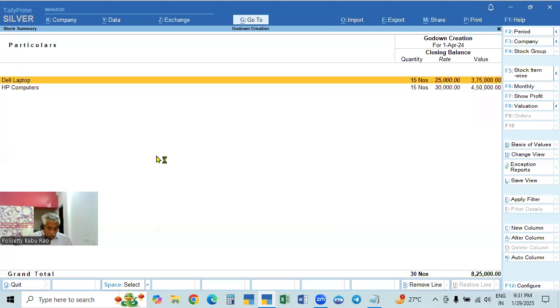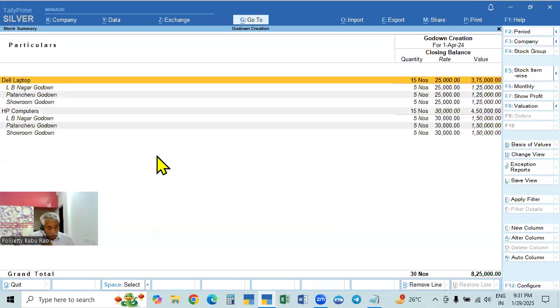That is why if we click Alt plus F5 or Alt plus F1, it will show the items and godowns. What are the numbers of this item in these godowns?